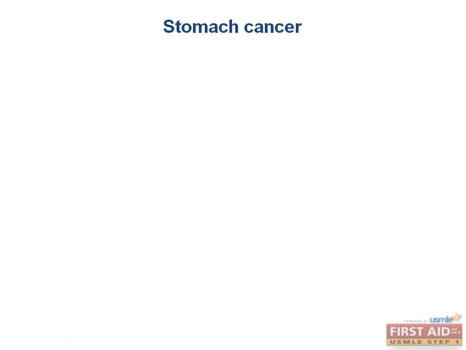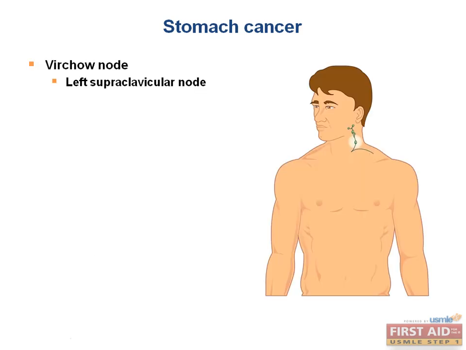Some frequently tested facts are this image, which is Virchow's node. Virchow's node is involvement of the left supraclavicular node that may be the first sign of disease, which you can see here. This is because the cancer spreads throughout the lymphatic system from the stomach and drains into the thoracic duct, which ends in the venous system at this location.